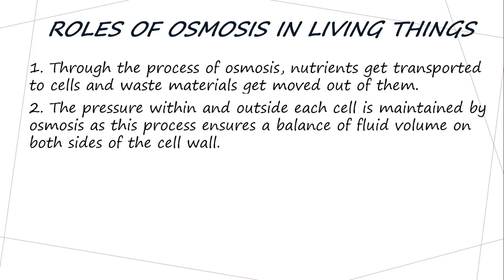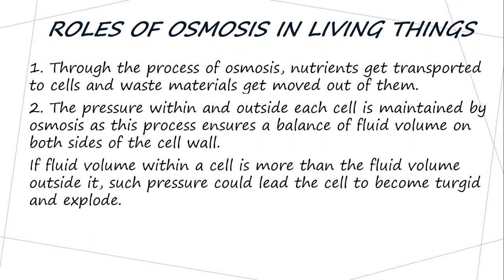The second one is that the pressure within and outside each cell is maintained by osmosis. This process ensures a balance of fluid volume on both sides of the cell wall. We are talking about the outside of the cell wall and the inside of the cell wall. So the osmosis process is crucial for the maintenance of the pressure within and outside of the cell, to ensure that there is balance of the fluid volume on both sides of